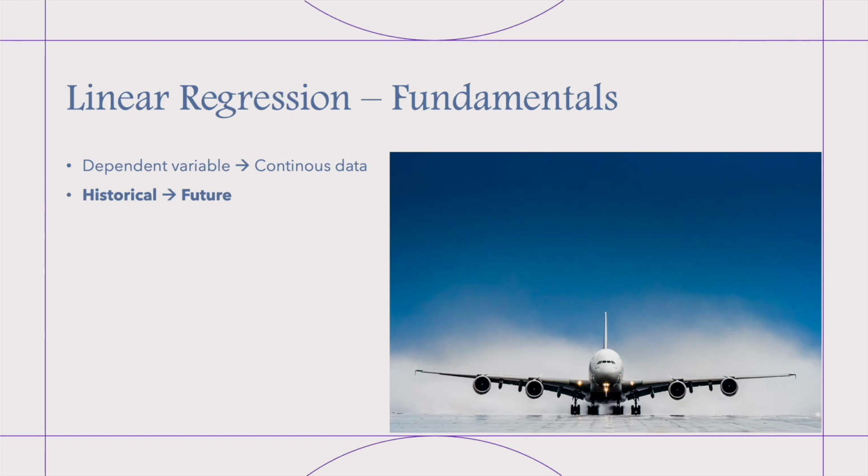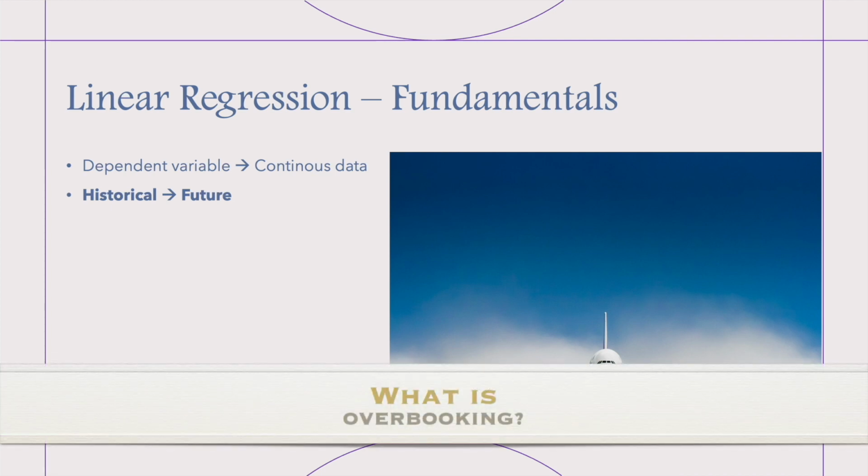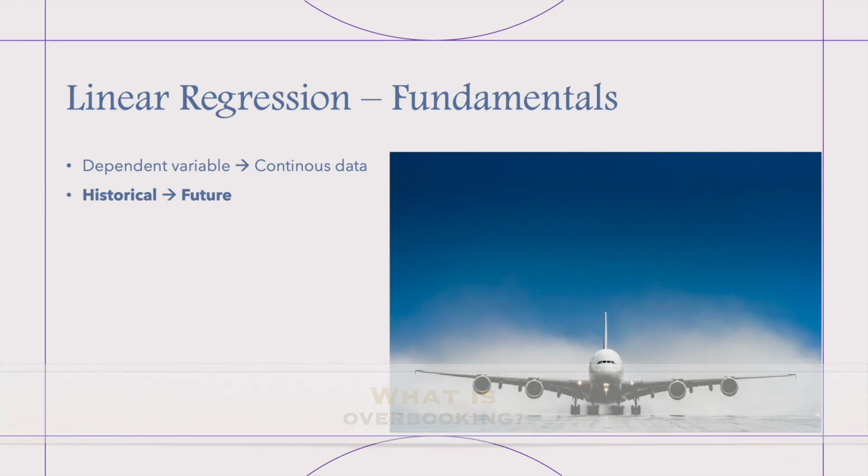And the second one is we will use some historical data to predict the future. My question is, do you know what overbooking is? It is basically when the airline sells more tickets than seats. At the beginning, it can seem ridiculous, but this is a fact and it's quite logical because they know that some of the passengers will not come to the flight. But how can they know that?